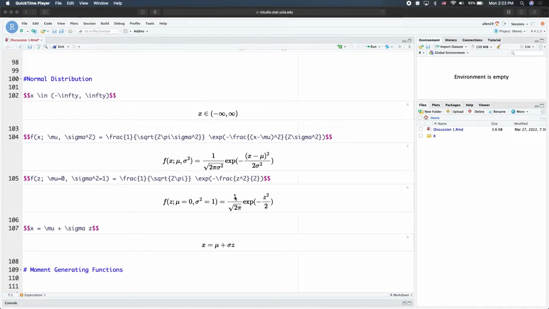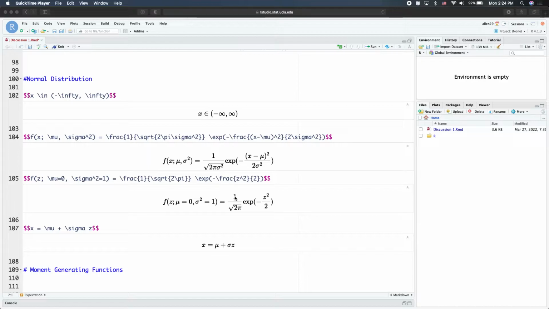And then we also have the normal distribution. The support ranges from negative infinity to positive infinity, and the formulation is like that with two parameters. One controls the mean and the other controls the variation. We also have a special case of the normal distribution, which we call the standard normal distribution, particularly when mu equals 0 and sigma squared equals 1. It can simplify into that form.